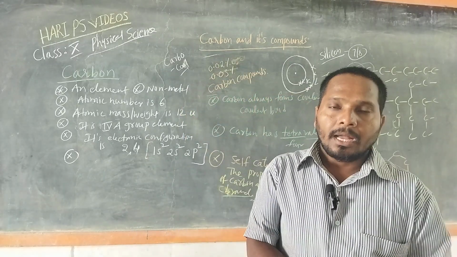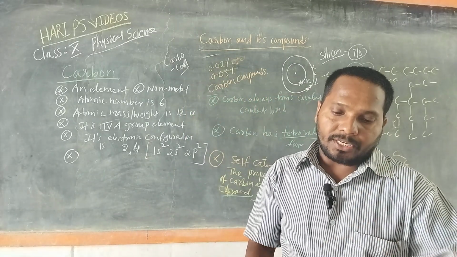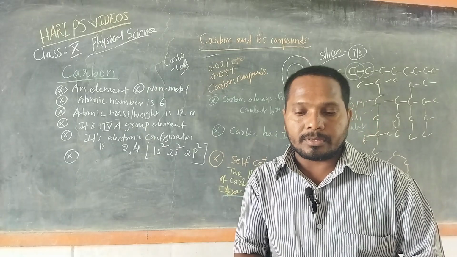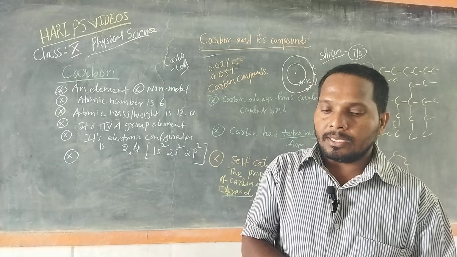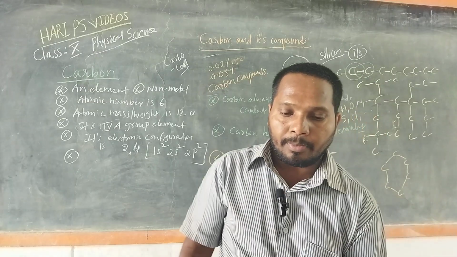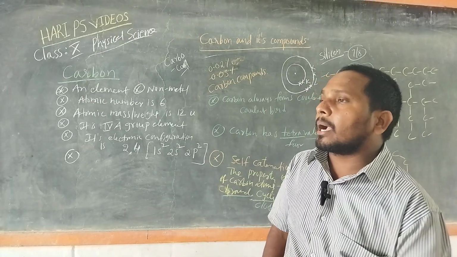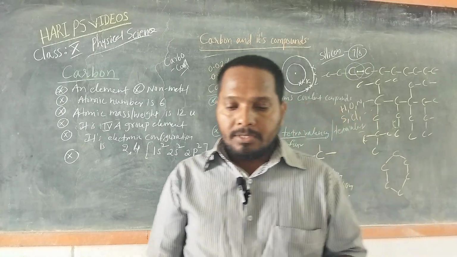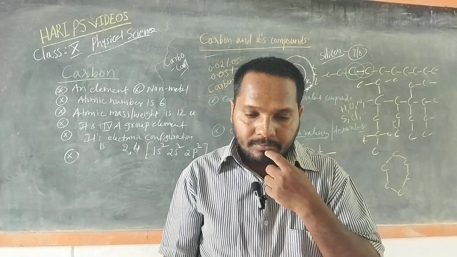In the free state, carbon occurs in nature mainly in two forms. One is diamond, the other one is graphite. Another naturally occurring form of carbon is Buckminsterfullerene, which was discovered recently.